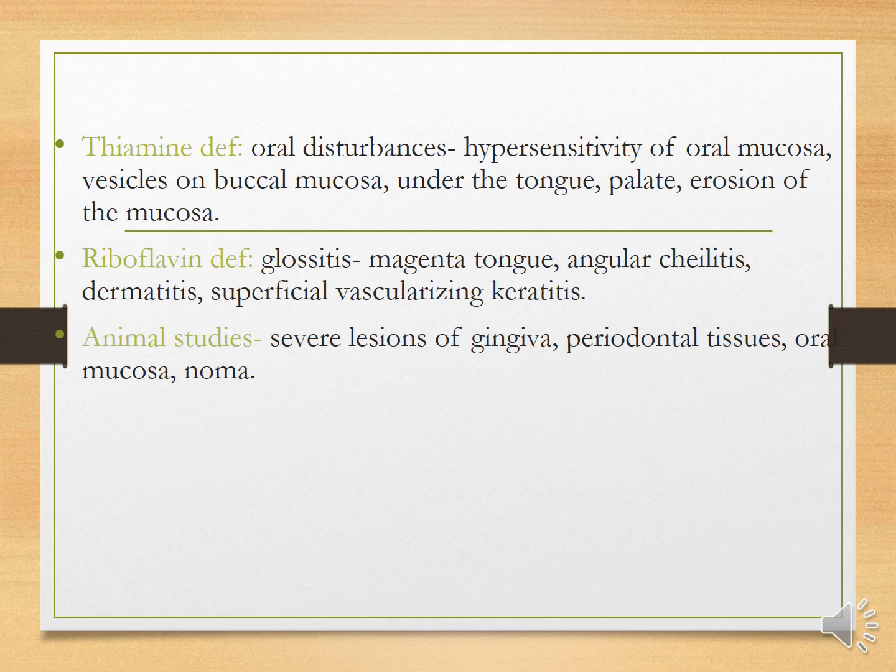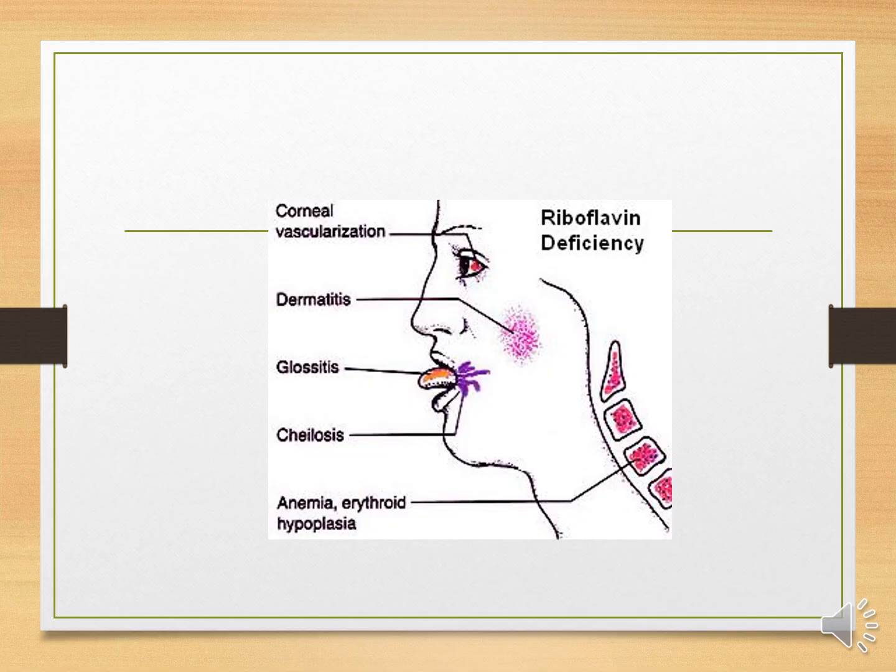Thiamine deficiency causes hypersensitivity of the oral mucosa, vesicles on the buccal mucosa, under the tongue, palate, and erosion of the mucosa. Riboflavin deficiency causes glossitis, a magenta colored tongue with angular cheilitis, dermatitis, superficial vascularizing keratitis. This is riboflavin deficiency, characterized by corneal vascularization, dermatitis, glossitis, angular cheilitis, and anemia.